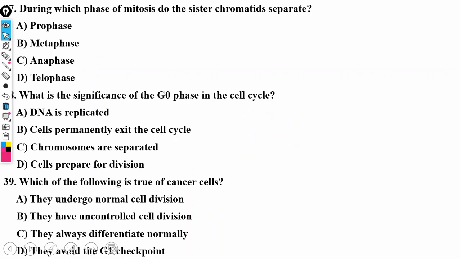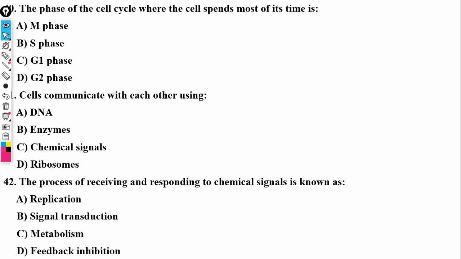The next one says, the phase of the cell cycle where the cell spends most of its time is what? Is it the M phase, S phase, G1 phase, G2 phase? That is actually the G1 phase. So it's the first phase of the cell cycle. That is where it grows and carries out normal function.